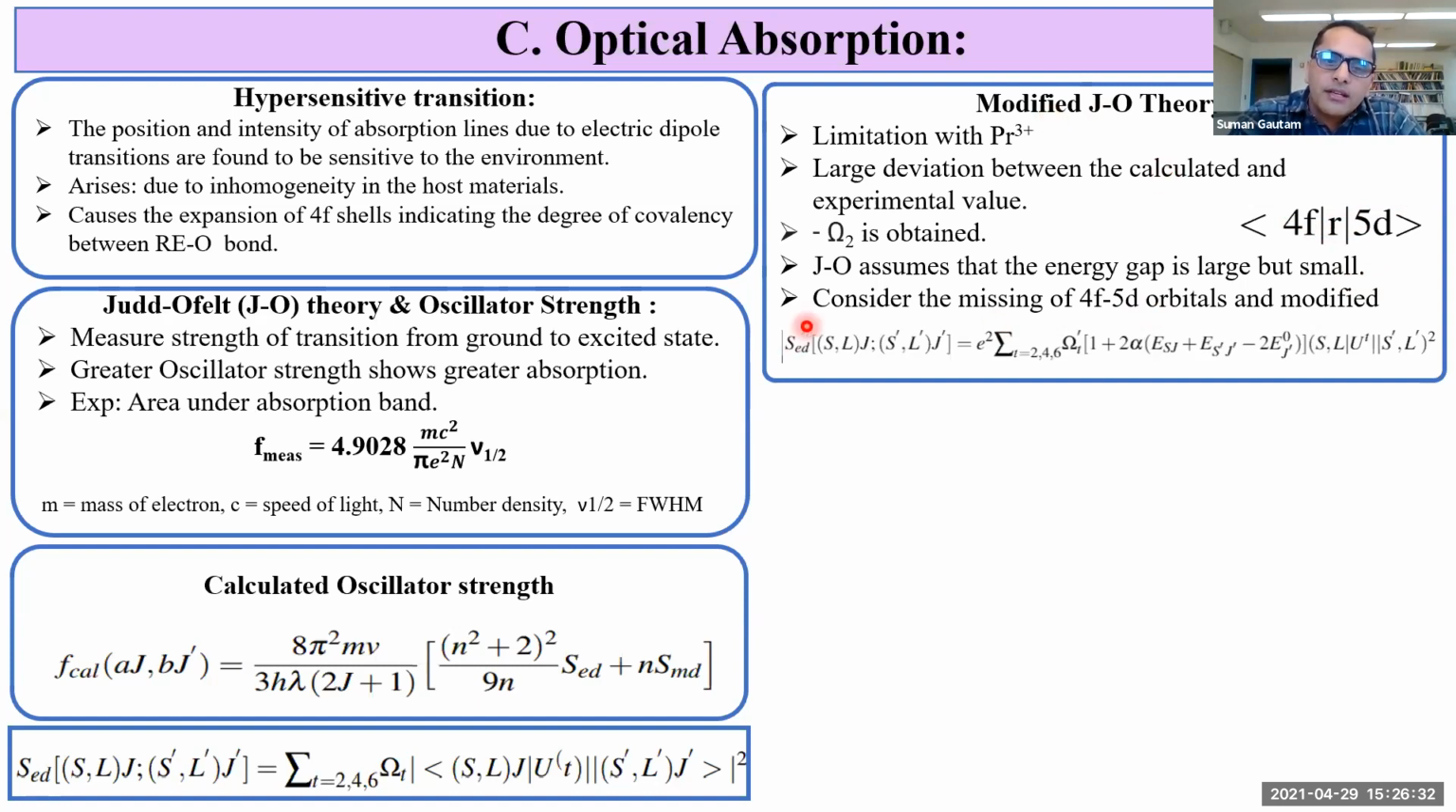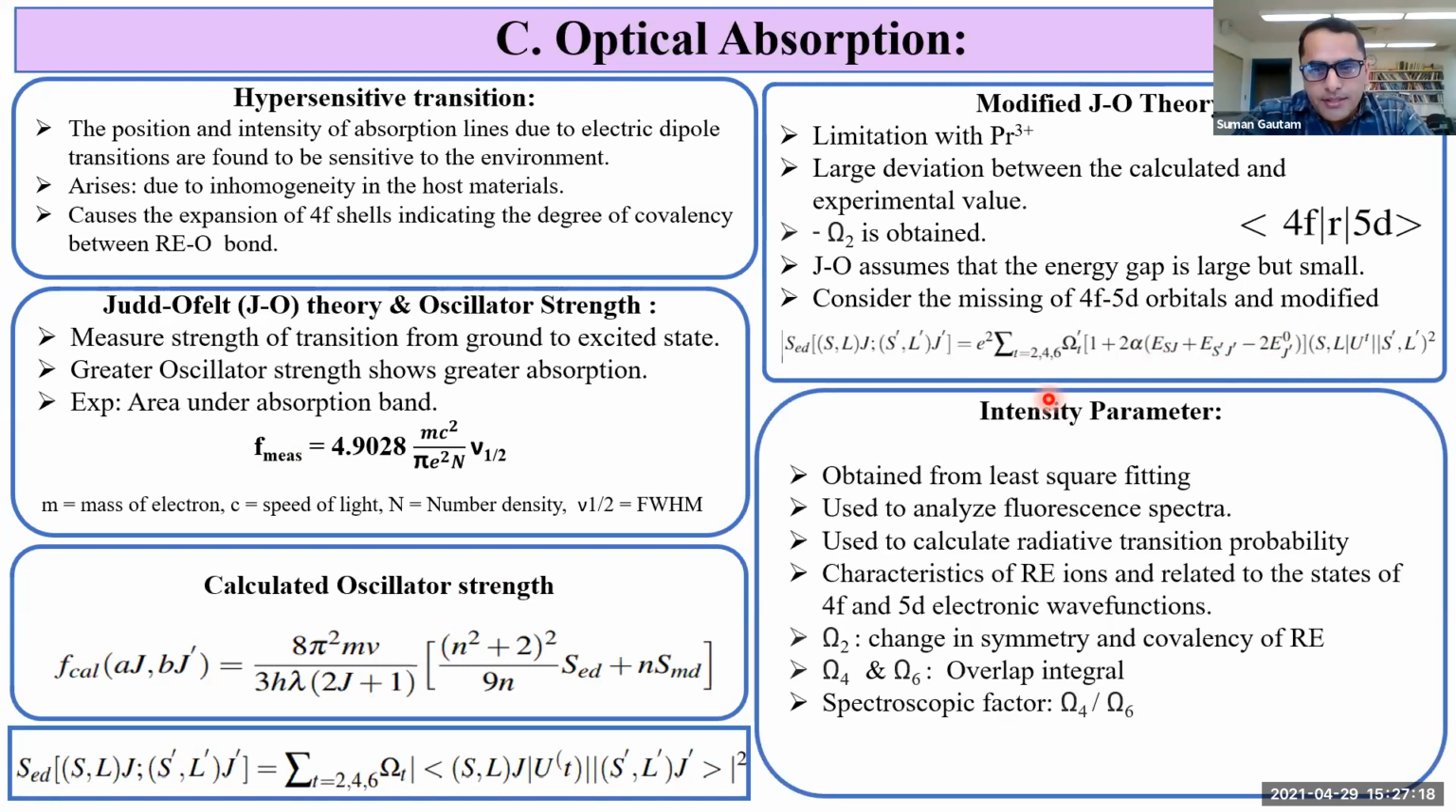This is the contribution for electric dipole transition for modified Judd-Ofelt theory. Here omega dash t is the modified intensity parameter. Alpha is an additional parameter. ESJ is the energy of the ground state. ES dash J dash is the energy of the excited states, and this is the 4f5d energy of the praseodymium ion. So this additional term is multiplied with the matrix element to get the new, modified intensity parameter. Again, the calculated oscillator strength is calculated, and we again do the least square fitting between the measured and calculated oscillator strength to find the modified intensity parameters.